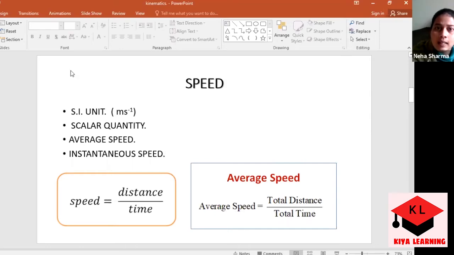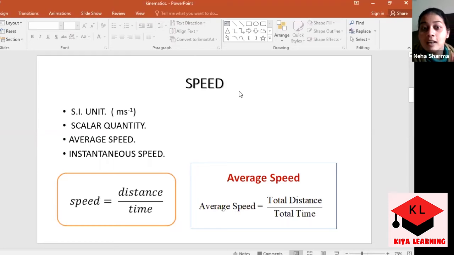So we can say that speed is a physical quantity in which we measure the distance covered by an object in a given time. For example, if someone covers a distance of 100 meters in 5 seconds, then the speed will be 100 divided by 5. The formula is speed equals distance upon time.